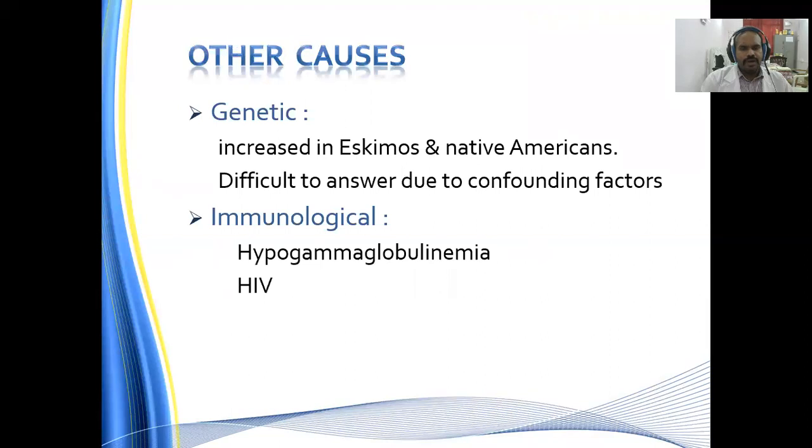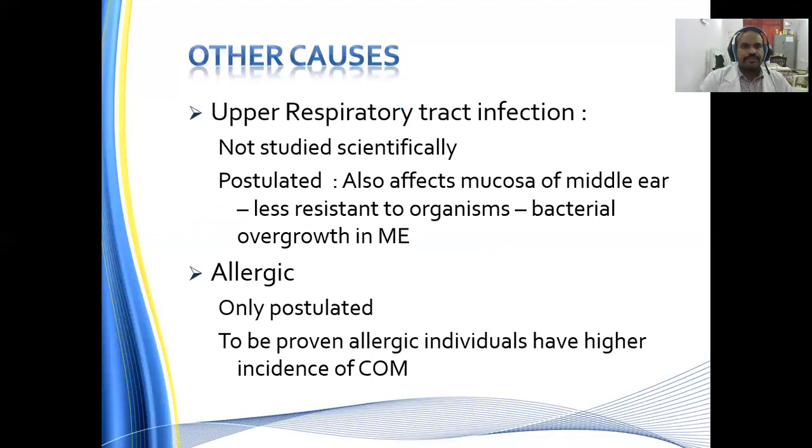Immunological: hypogammaglobulinemia. There are defective immunoglobulin levels, which lead to development of this chronic otitis media. Then immune suppression, especially HIV. HIV and AIDS are one of the important key factors for the development of chronic otitis media, especially in patients who have been immunosuppressed. Other causes: upper respiratory tract infection, not studied scientifically, but this has been postulated as one of the reasons for the development of this chronic otitis media.